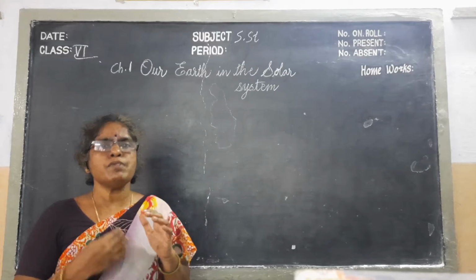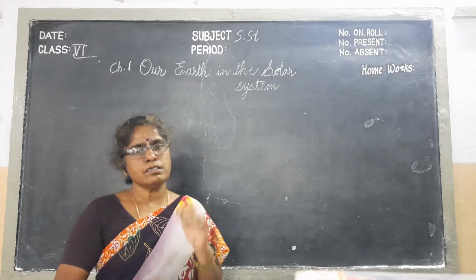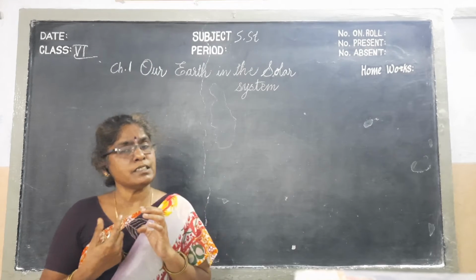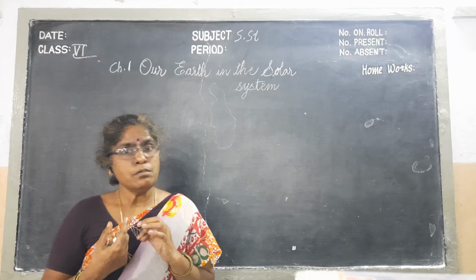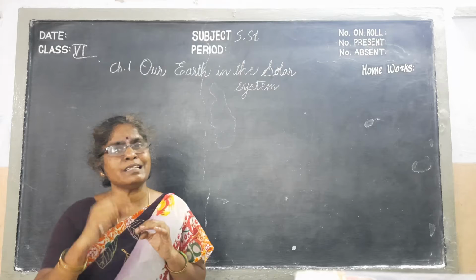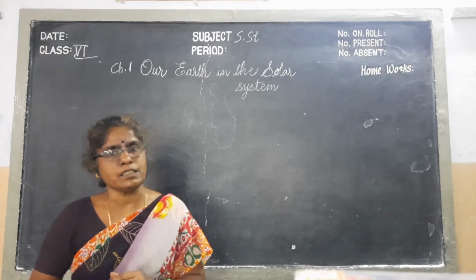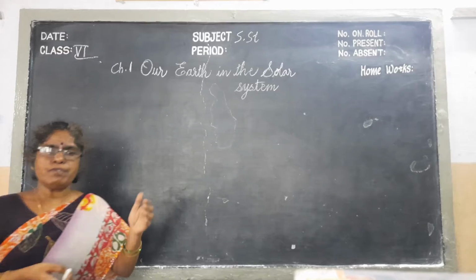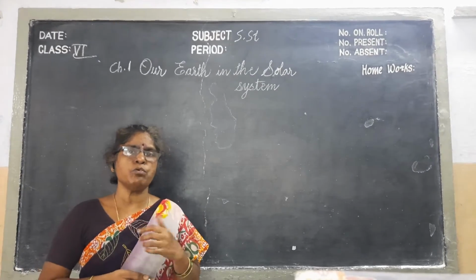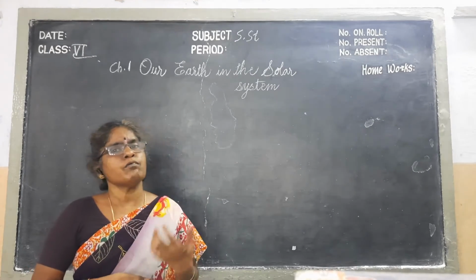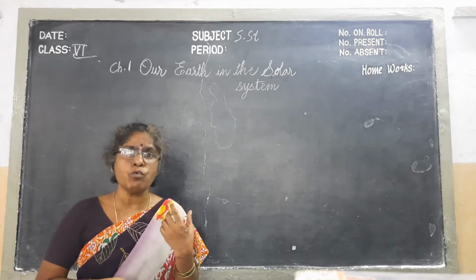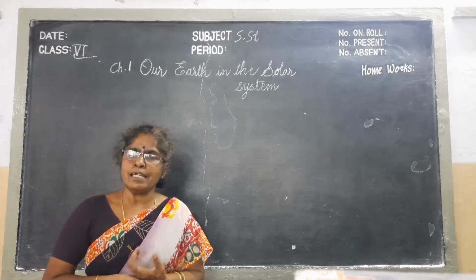In this solar system, the sun is in the center, and around it planets, satellites, asteroids, meteoroids, comets and all will revolve. That family we call a solar system. In this solar system we have some planets. Planets are the celestial bodies or heavenly bodies which move around the star. That we call a planet.